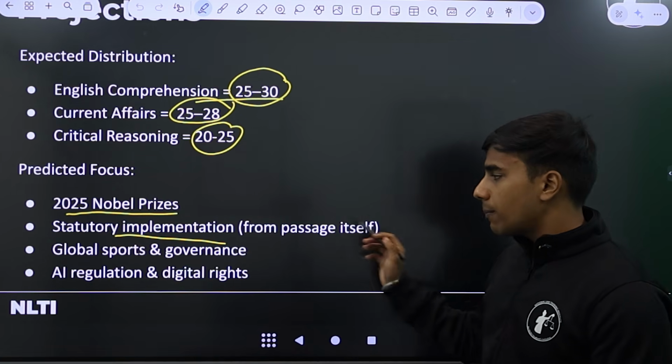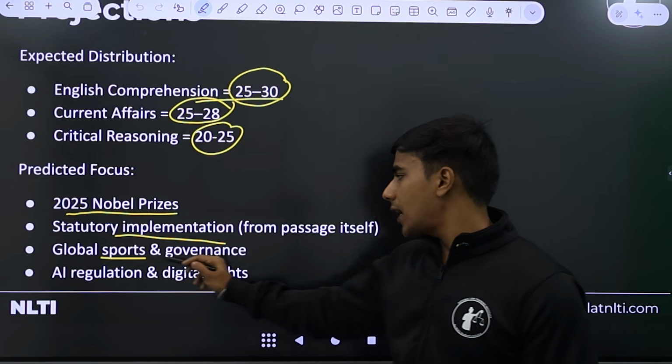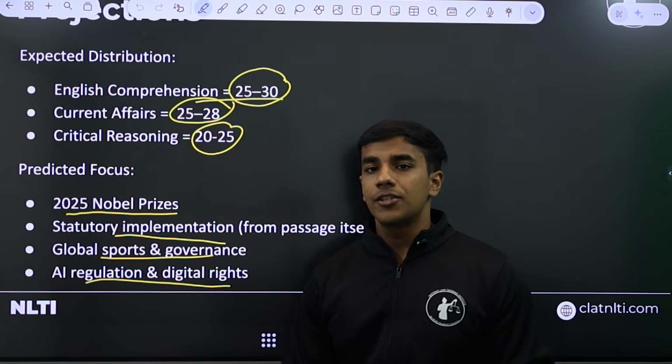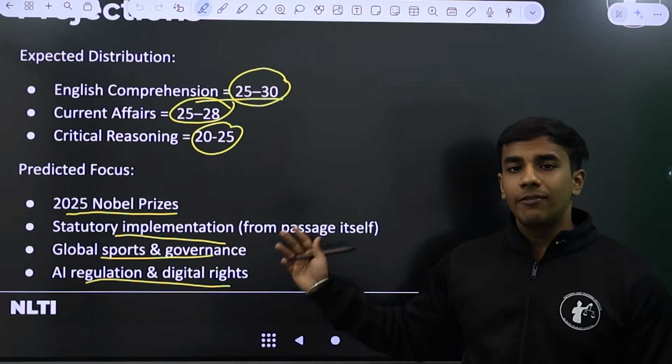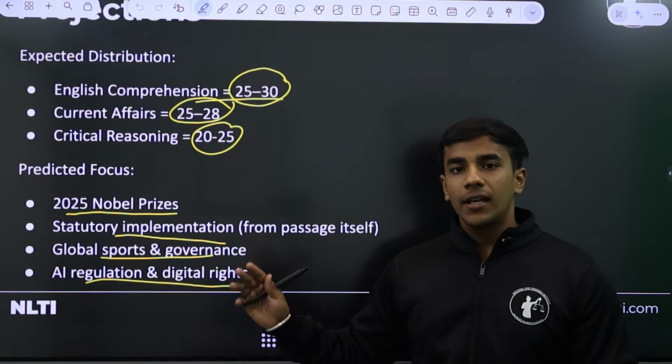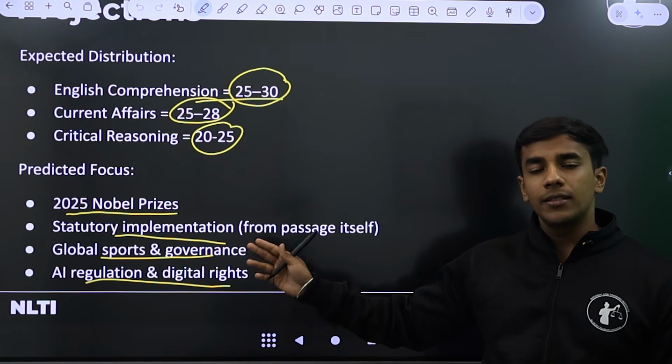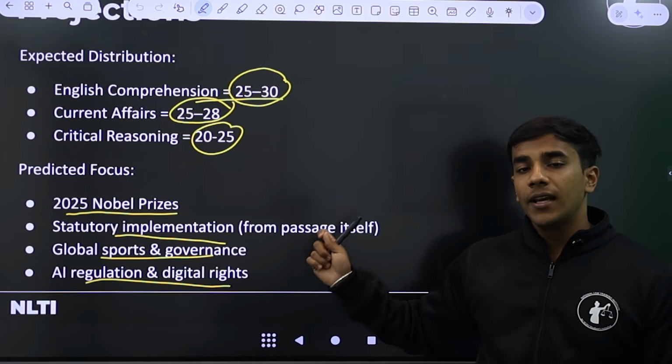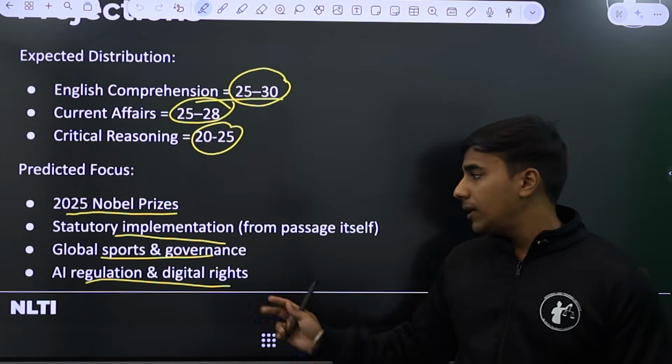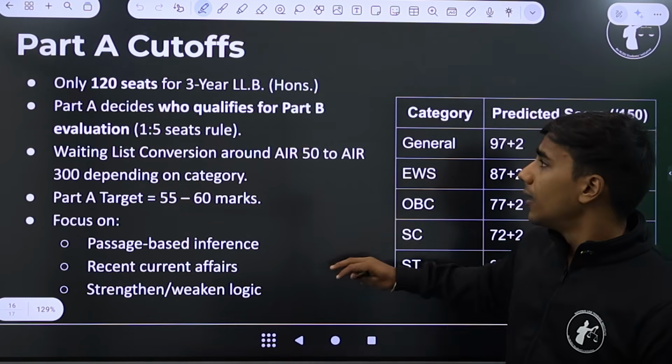Predictive focus for NLSAT 26: 2025 Nobel Prizes, very important. Statutory implementation from passage itself, global sports and governance, AI regulation, and digital rights. These are the topics that are very important for you, both for Part A and Part B. You can see passages across these themes in Part A, and you can also see essay topics in your Part B from these topics.